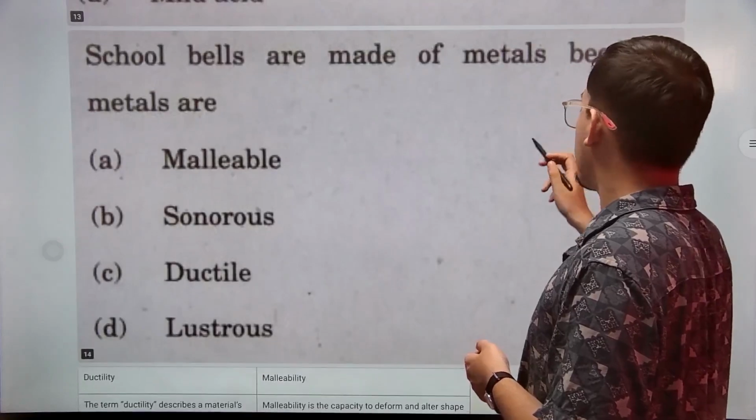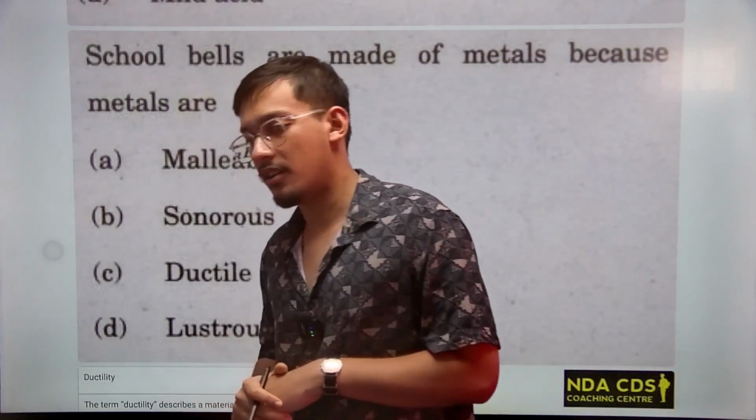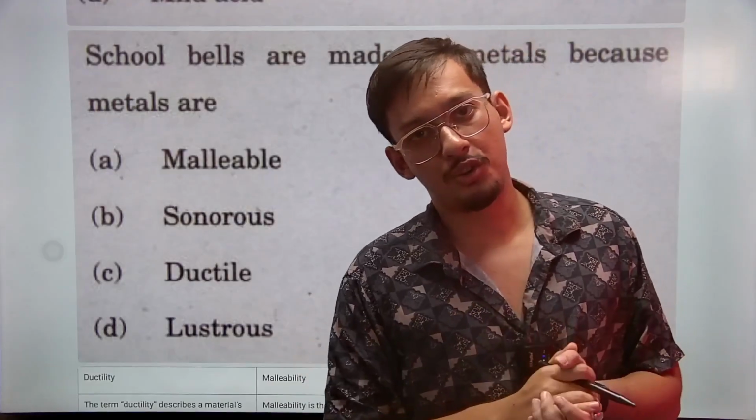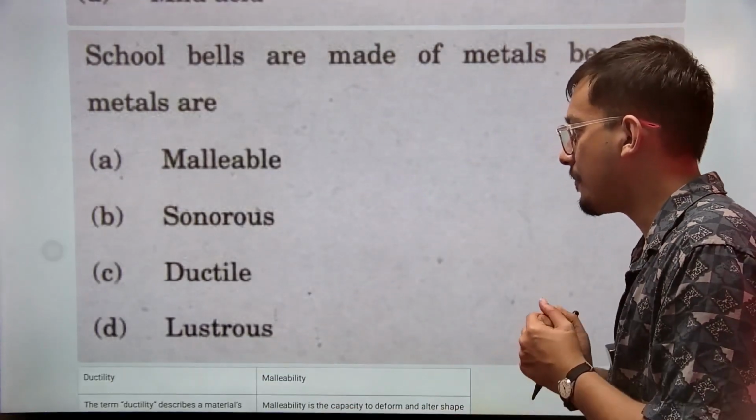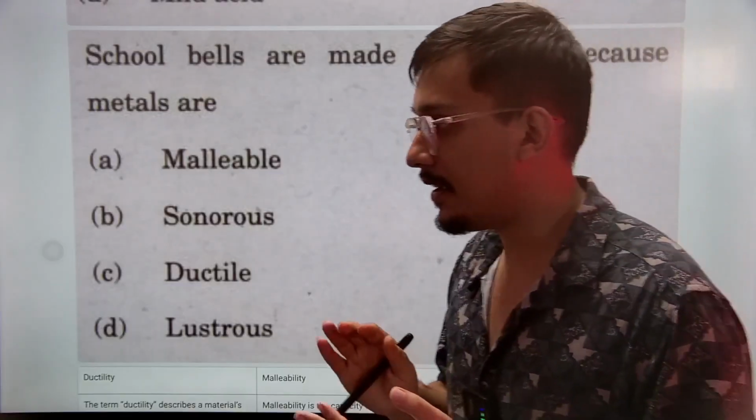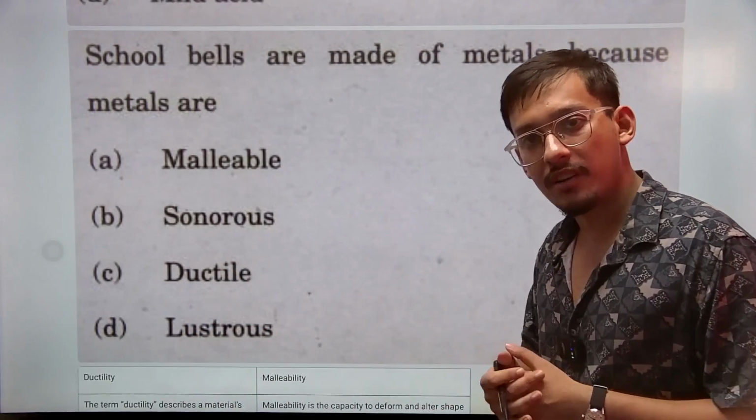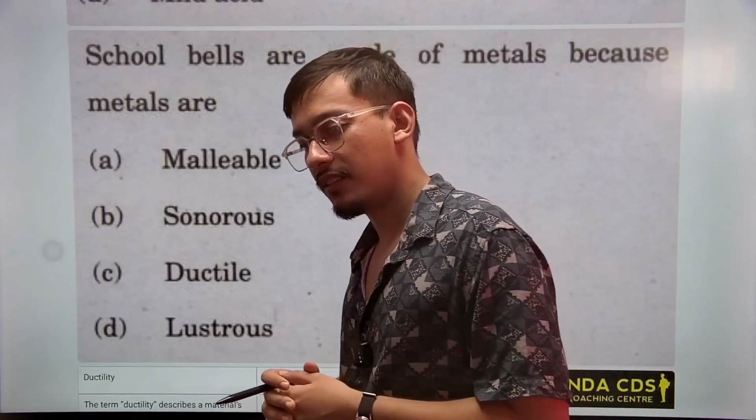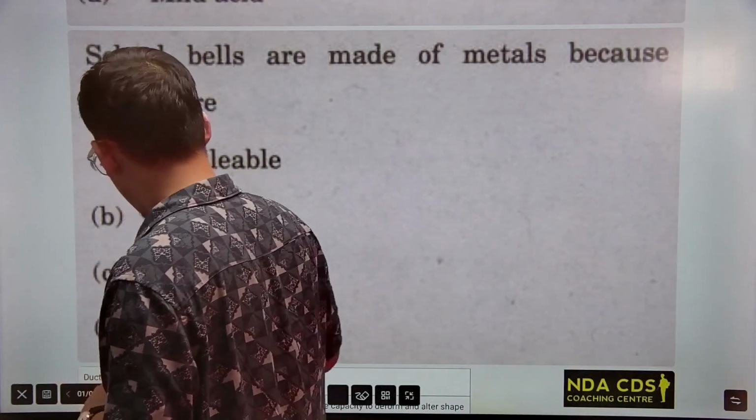School bells are made of metals because metals are malleable, sonorous, ductile, or lustrous. Again, we can go through elimination. Lustrous means it has a shine, so this cannot be it. Malleable means it can be beaten into sheets. Ductile means it can be drawn into wires. So it will be sonorous, meaning it makes sounds, right? So this will be option B, sonorous.